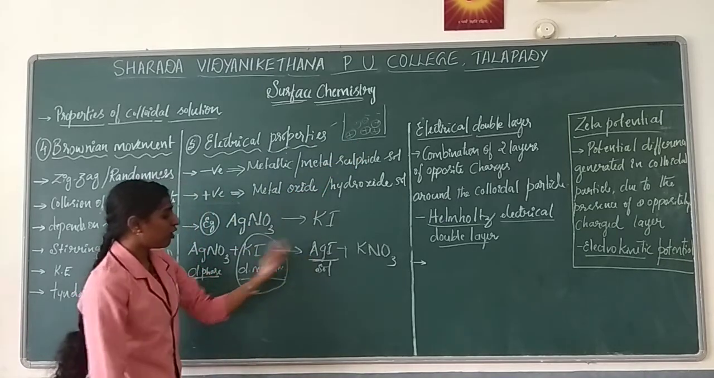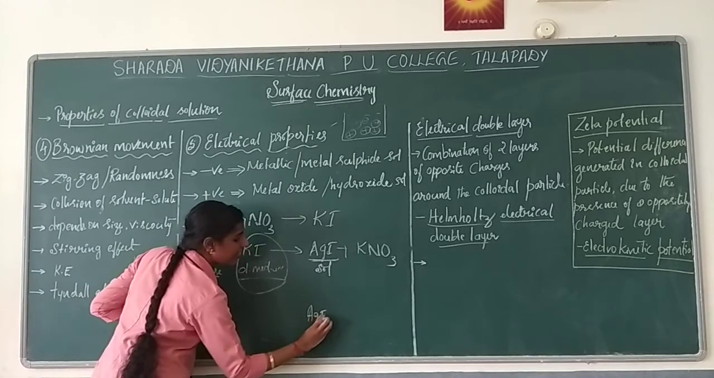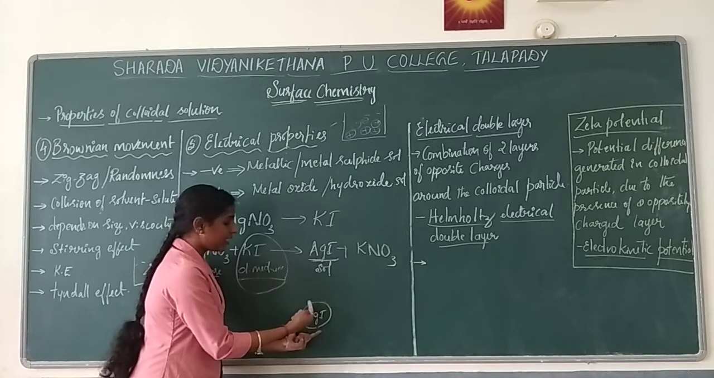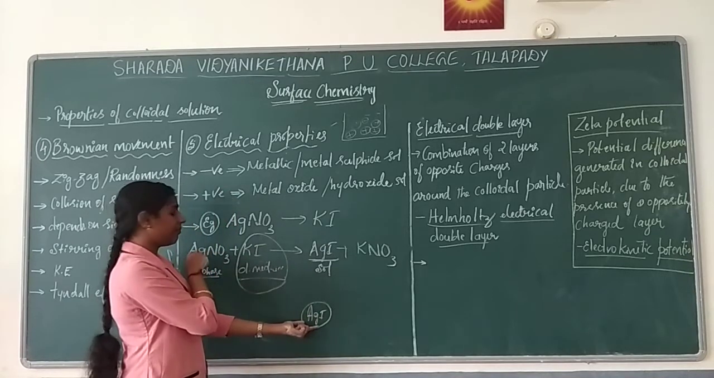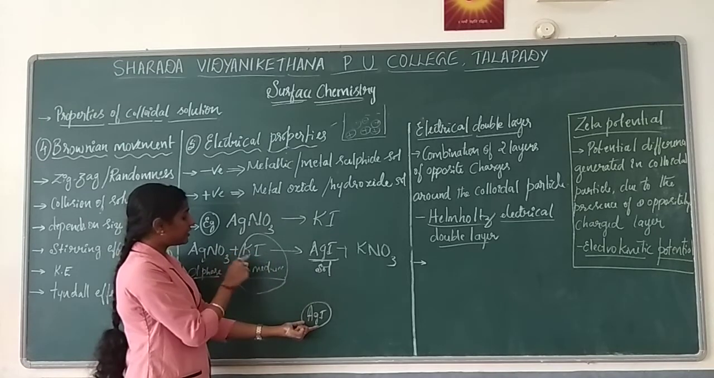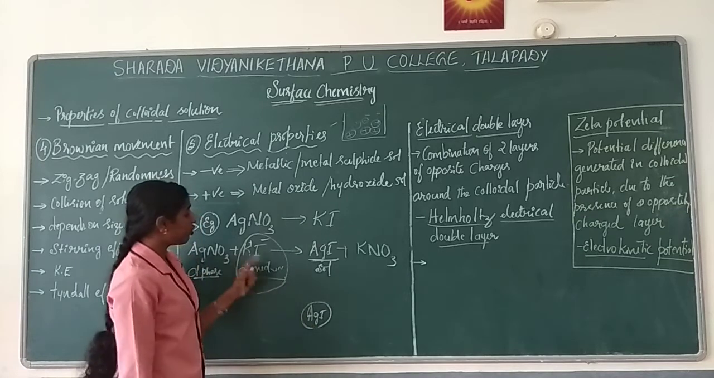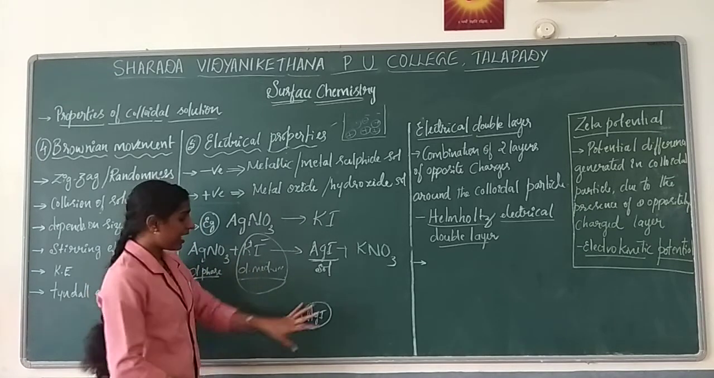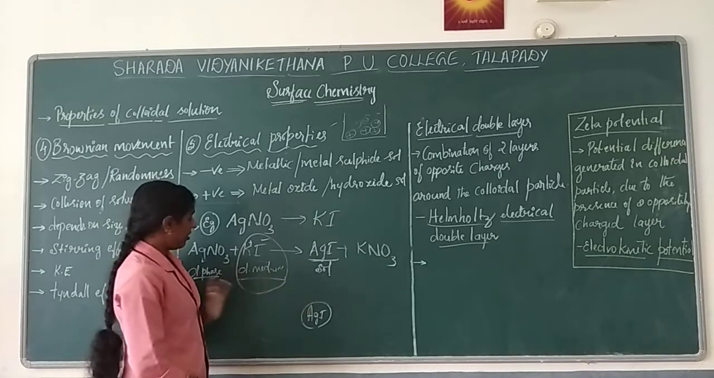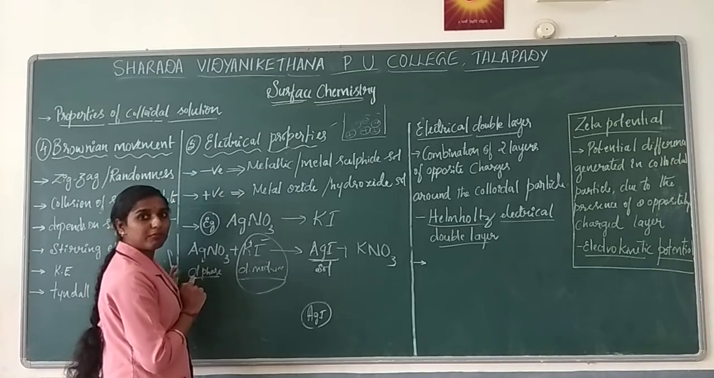Now as I said, what will happen here? Salt, that is AgI, is formed. Okay, AgI is a salt, the colloidal particle. Now what will it do? Either it will absorb an ion from the dispersion medium, either K plus or I minus. How will we know which ion it will absorb? As I said, absorption will take place only from the dispersion medium.